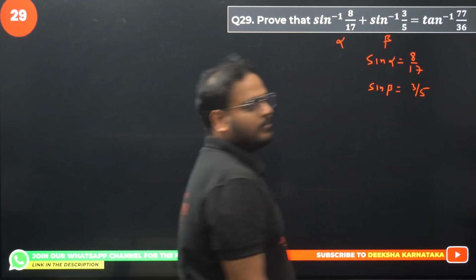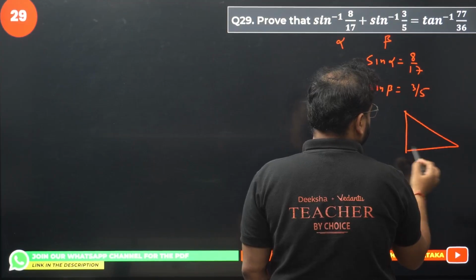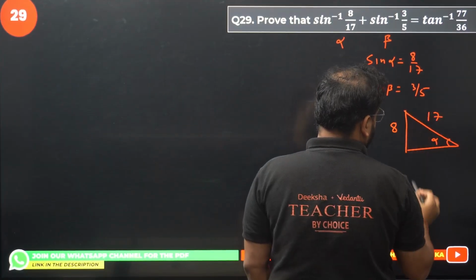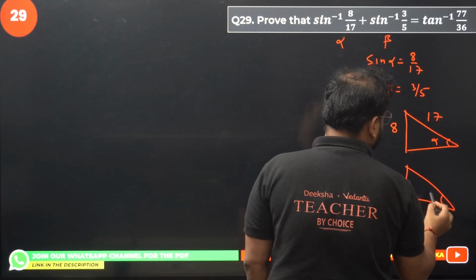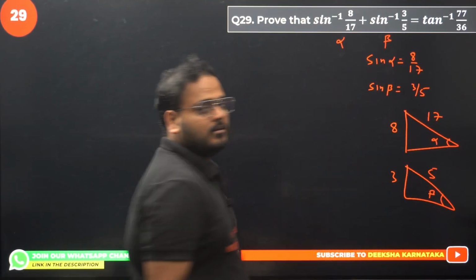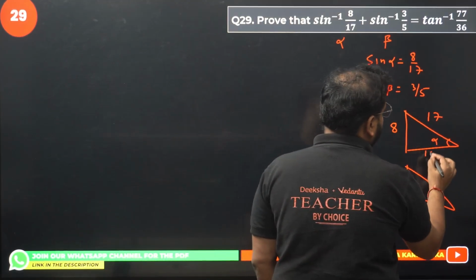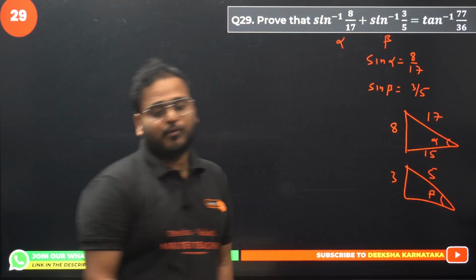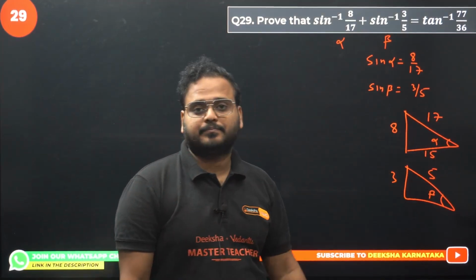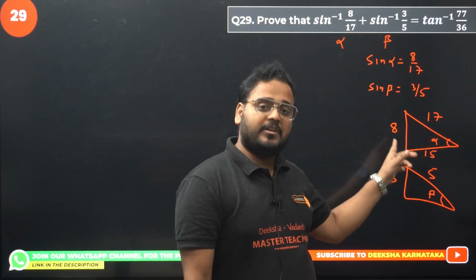Let's draw the right angle triangle for each of them. This is alpha, this is 8, this is 17, this is beta, this is 3, this is 5. Now we all know the Pythagorean triplet. What I'm gonna get for this will be 15, right? 289 minus 64. 289 minus 64 is what? 225. Root of that is 15. Pythagoras theorem, guys.